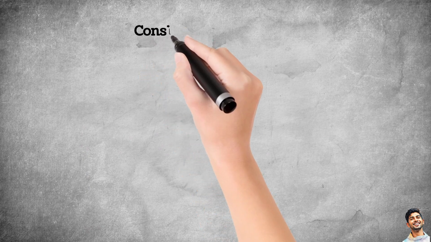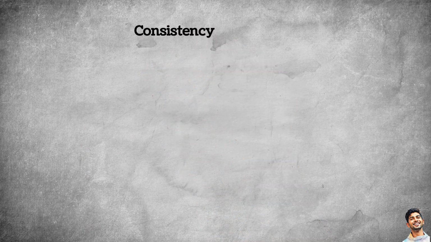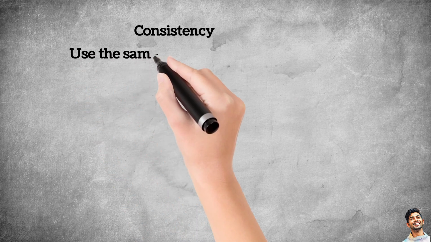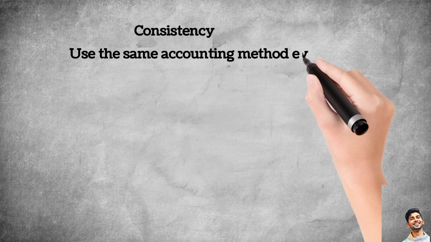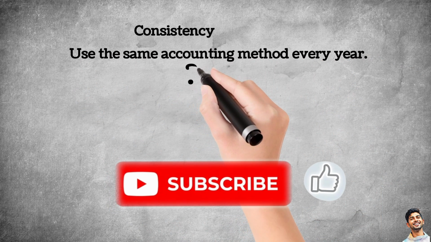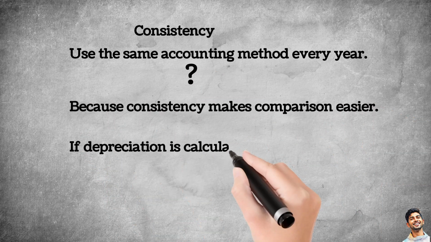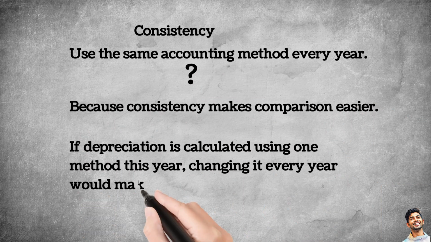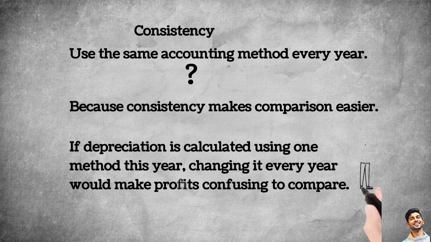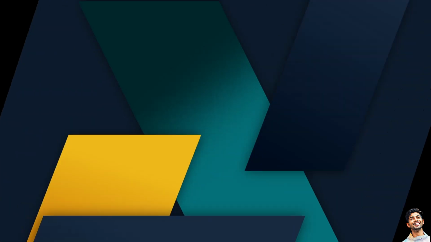Now let's move to consistency. Consistency means using the same accounting method every year. Why? Because consistency makes comparison easier. For example, if depreciation is calculated using one method this year, changing it every year would make profit confusing to compare, which is not good.